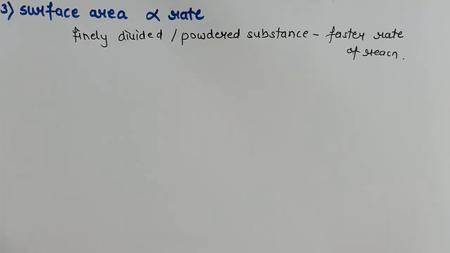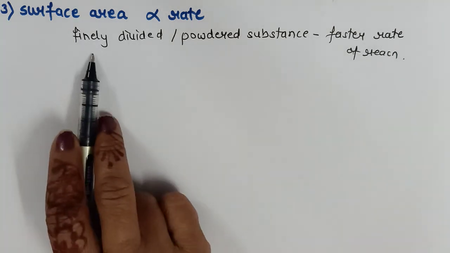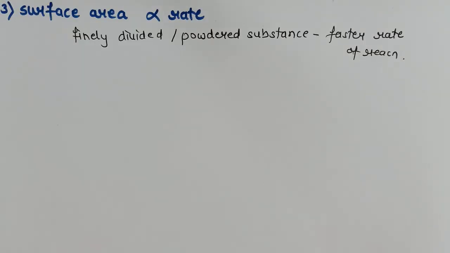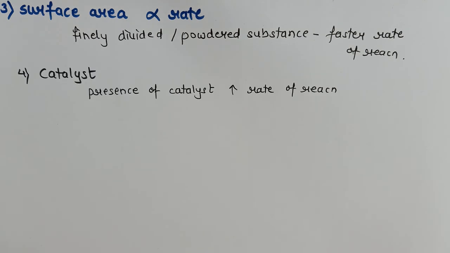For example, a crystal of sugar may take a little time to dissolve in water, but if we dissolve ground sugar in water, it will dissolve faster. So if we use a finely divided or powdered substance for a reaction, it will occur at a faster rate. Like a log of wood will burn slowly as compared to small pieces of wood.